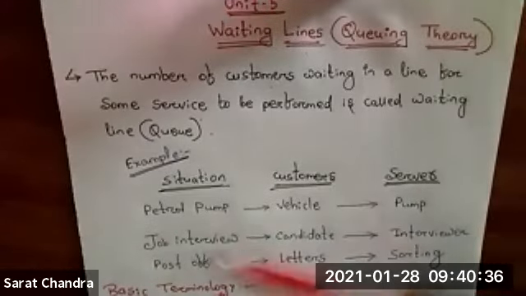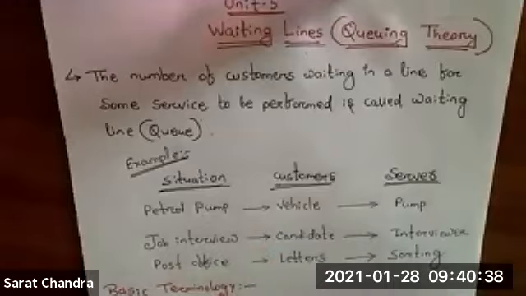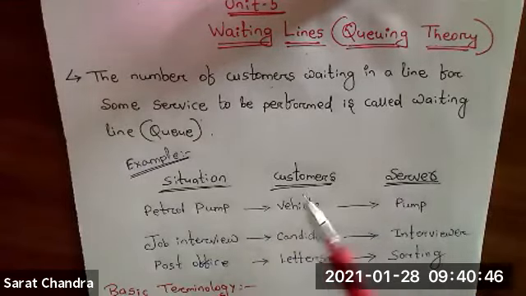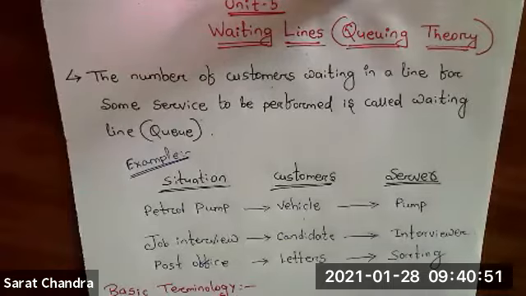For example, suppose you are going to a petrol pump. In that petrol pump, who is the customer? The vehicle will be the customer, because those vehicles will stand back to back. Those vehicles will be in a queue.